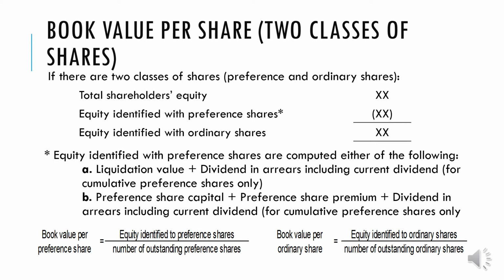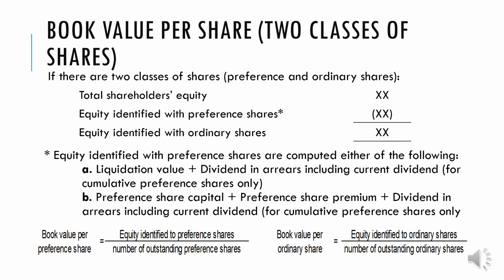value per share. So to summarize in terms of formula what I mentioned, we have the total stockholders equity. What we will do is we need first to deduct the equity identified to preference shares. Later I will discuss what that equity identified to preference shares is. Why do we need to deduct it first? Since it has the priority. Then deduct it from the shareholders equity, so we will arrive at the equity identified with ordinary shares. The equity identified with ordinary share and preference share will be our numerators later in the computation of the book value per share.